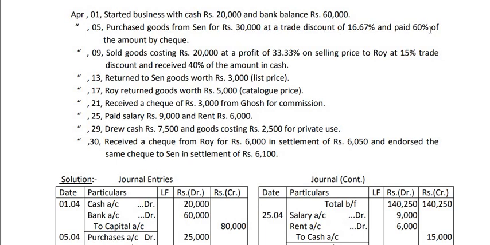Out of that 60% is paid by check. 60% of 25,000 is 15,000. It means out of 25,000 purchase, 15,000 is by check and the remaining 10,000 is on credit. So the entry will be purchases account debit to bank account to Sen account.